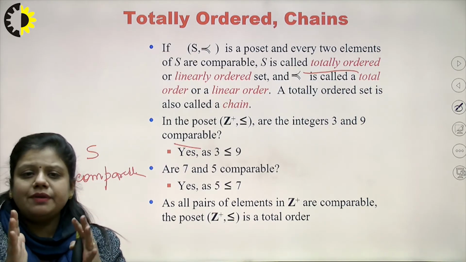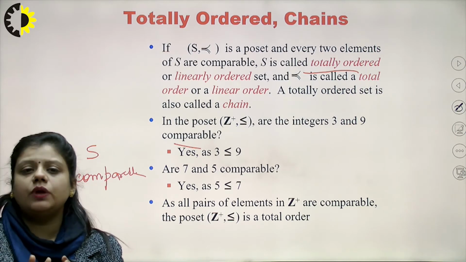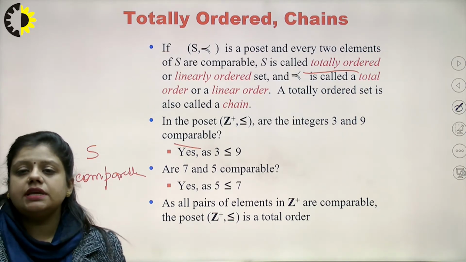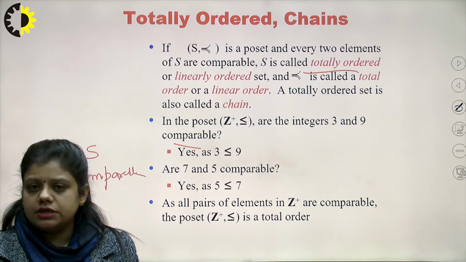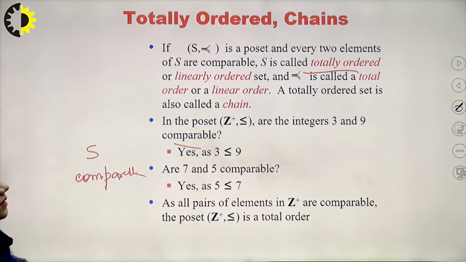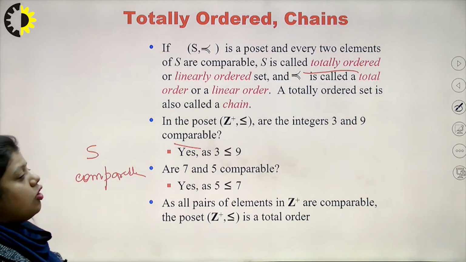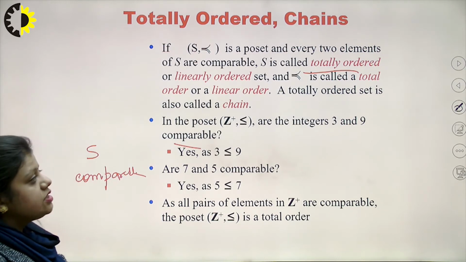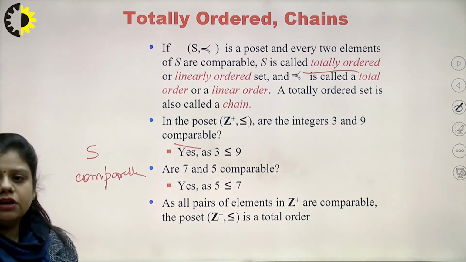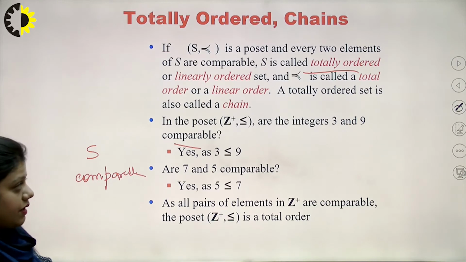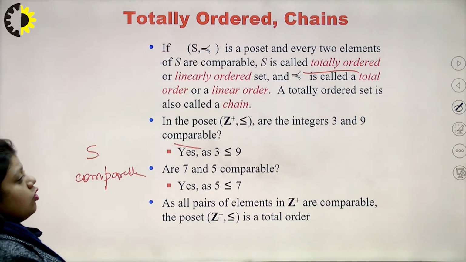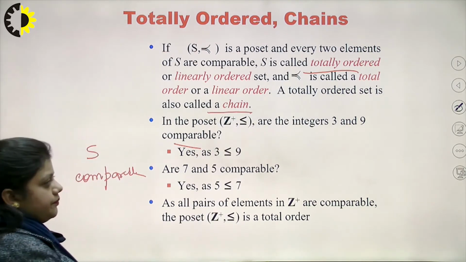This means when every two elements are comparable, we say it is a totally ordered or linearly ordered set, and the relation is called a total order or a linear order. A totally ordered set is also called a chain.